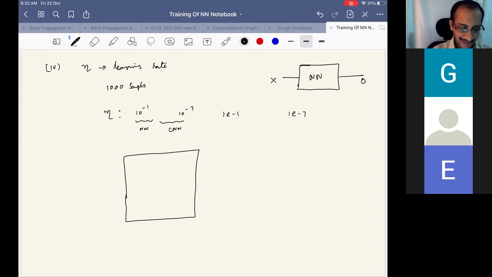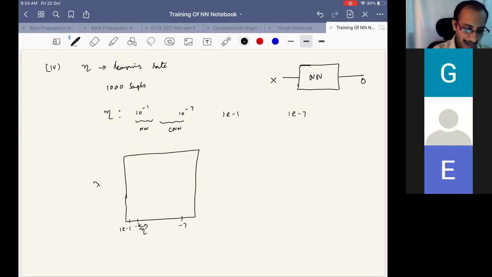So if we consider the learning parameter, which is a parameter to be set by us, and a regularization parameter may also be there, which is also to be set. So we want to set both of them. Assume that we start with the learning parameter being minus 1. Minus 1 means 1e minus 1. And then minus 2. And then minus 7.